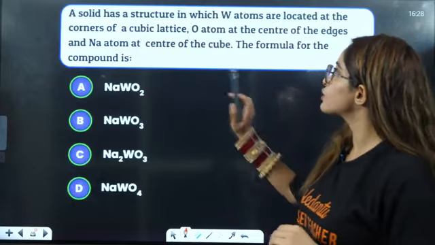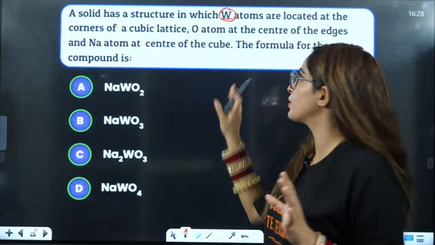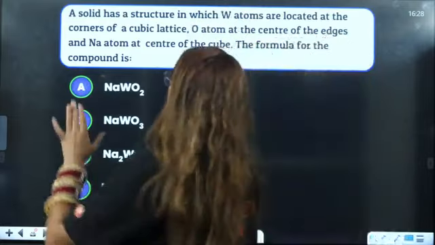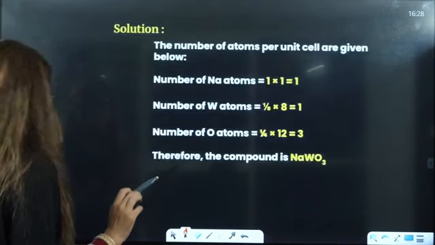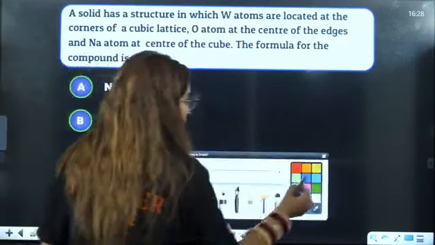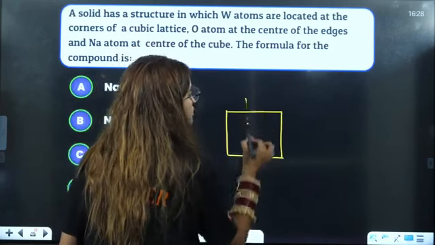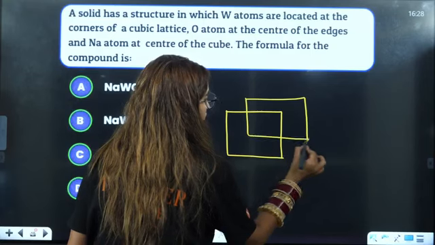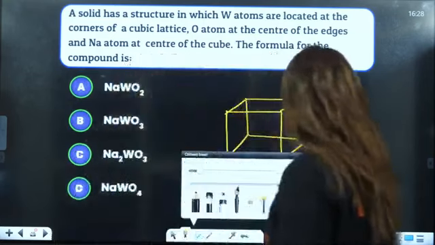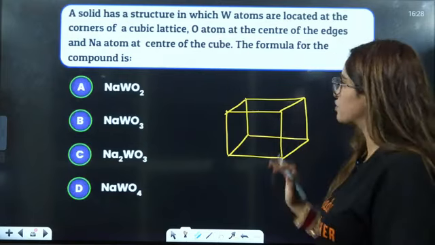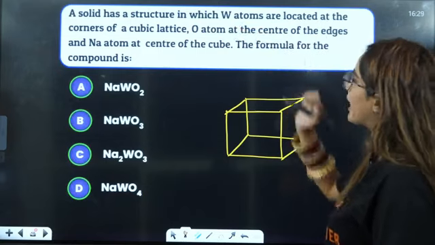Now see this, a solid has a structure in which... this is a very simple question, okay? You just have to imagine one thing. Firstly, you need to see one thing here. Let me see if they have given it. No. So I'll draw a cube here only. This is the cube. Now you have to use imagination a little bit, okay? I'm teaching this to those students who have no idea what a corner, face, center is. A solid has a structure in which W atoms are located at the corner.